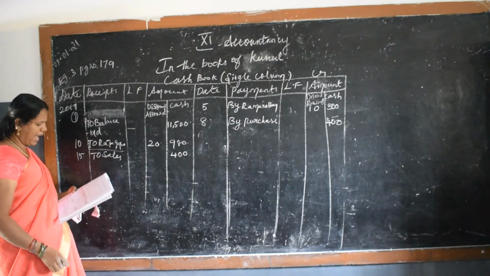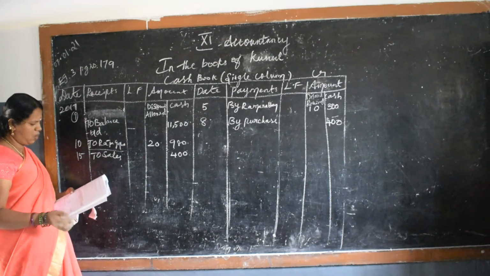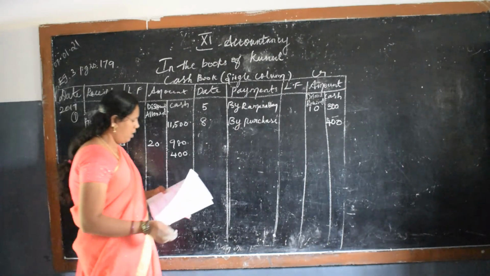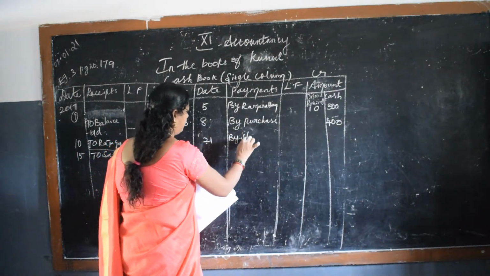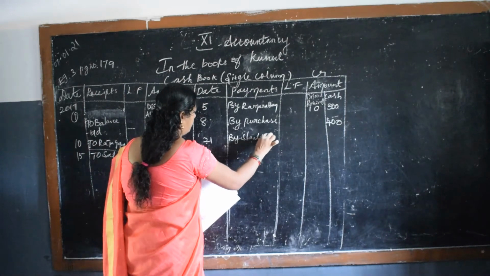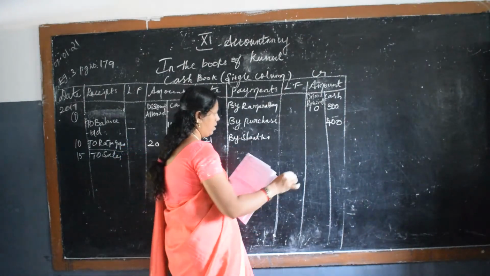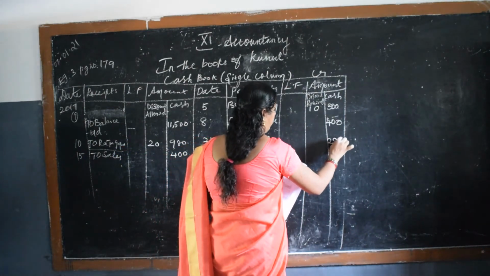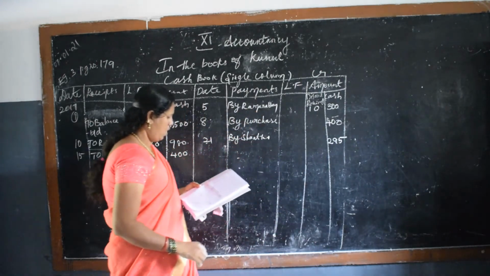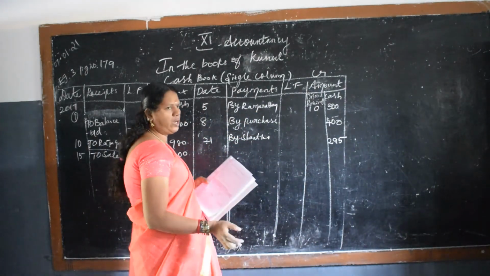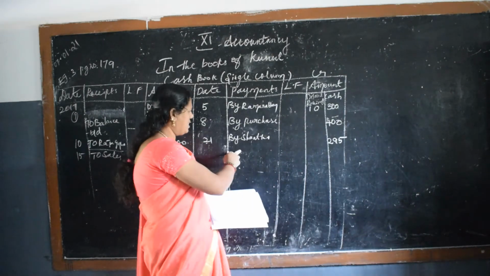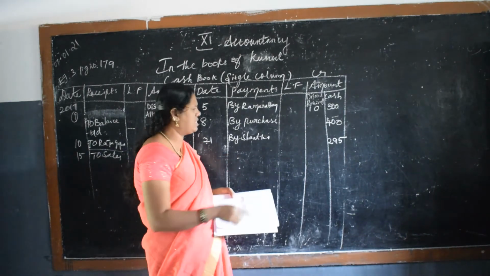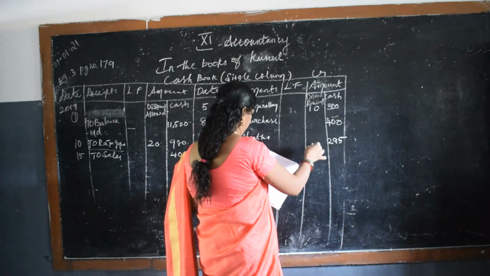Okay, then paid cash to Shanti, discount received. So Shanti, January 21, by Shanti, 295. Okay, discount received. They have not mentioned the words by or from. It is in the credit side, so it is 100% discount received only.